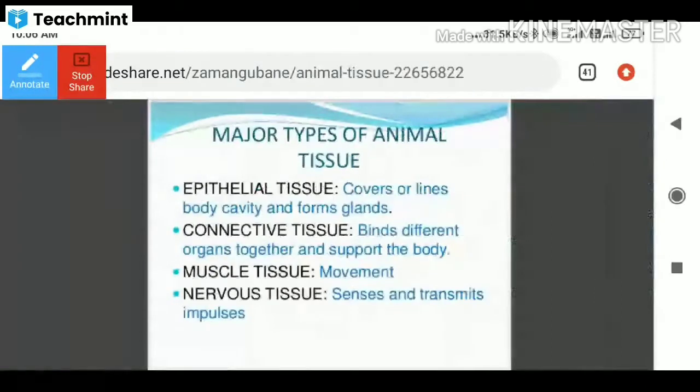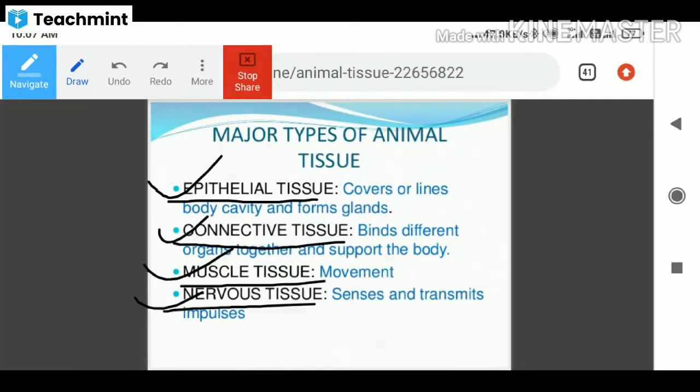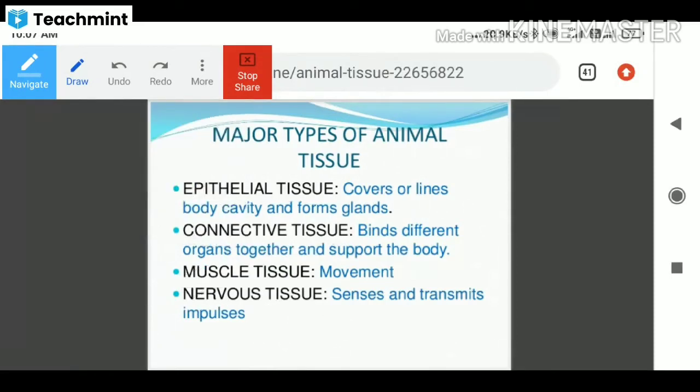Basically there are four major types of animal tissues: epithelial tissue, connective tissue, muscle tissue, and nervous tissue.